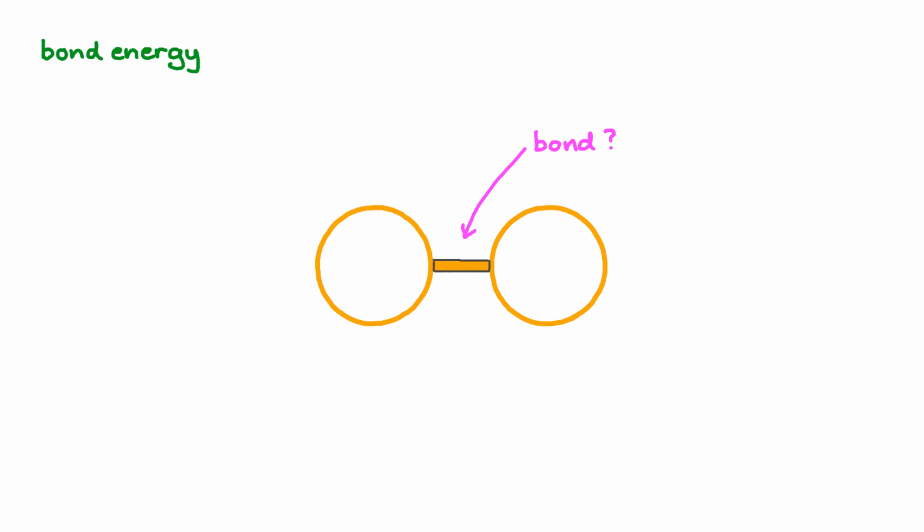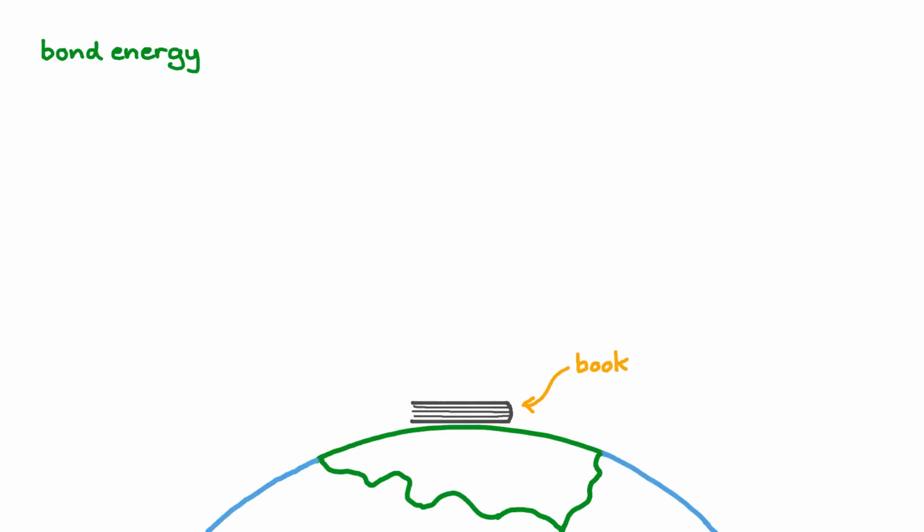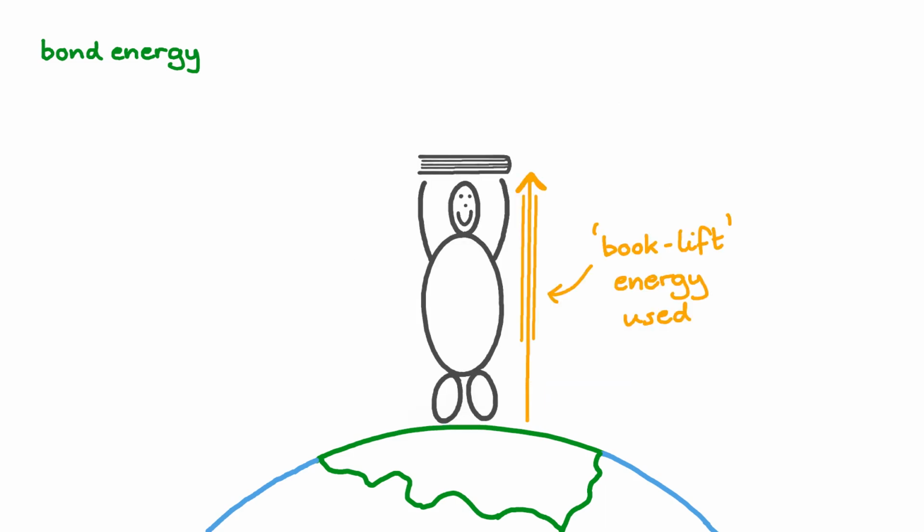A chemical bond isn't some kind of physical rod that joins things together. It's just a name we use when we see that we need energy to separate things. You can think of bond energy like the energy needed to lift a book above your head. The book is perfectly stable on the floor where it is. But if you put effort into lifting it, it will separate from the floor and stay above your head. We can call this book lift energy.